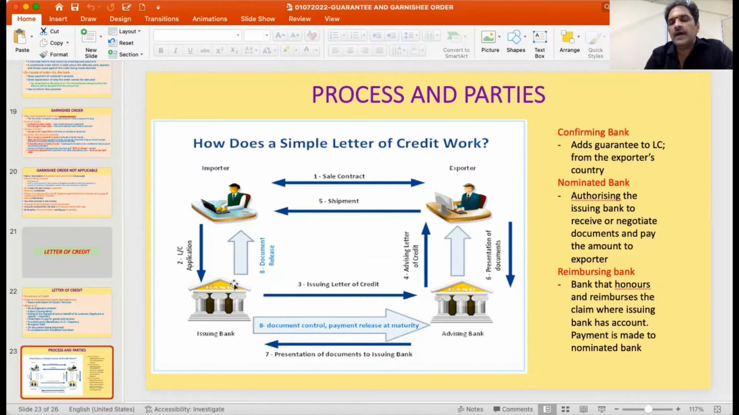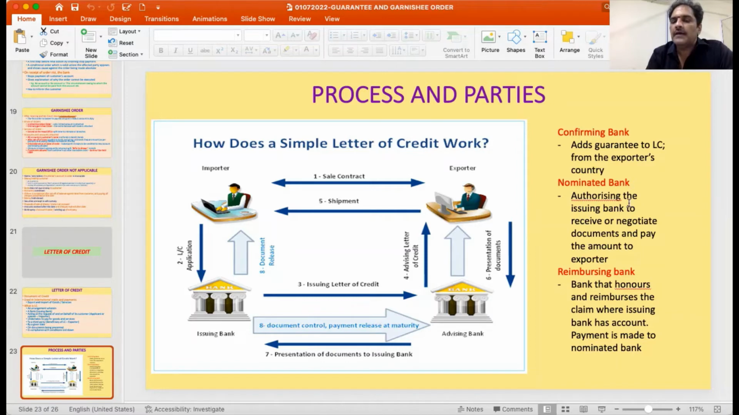Sometimes there are other banks also which could be involved in this process. So here there could be a confirming bank, which adds guarantee to the letter of credit from the exporter's country. The exporter may say, you are talking about your bank, but I want a confirmation of the LC from my country's bank, in which case the issuing bank will pick a bank in the exporter's country and ask it to give a confirmation. So once it gives a confirmation, the exporter will be satisfied about the genuineness of the bank and the party.